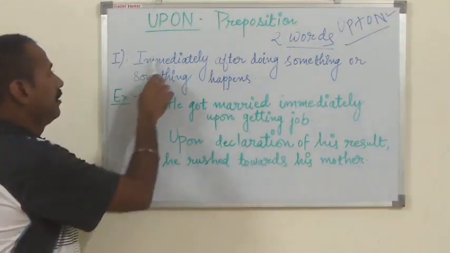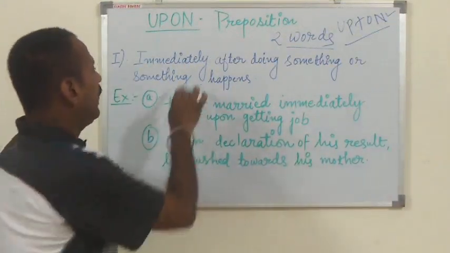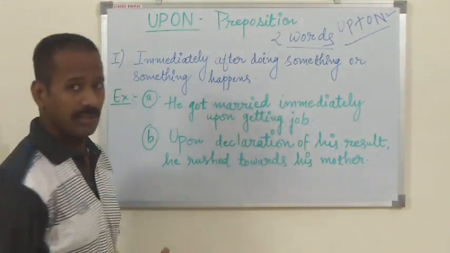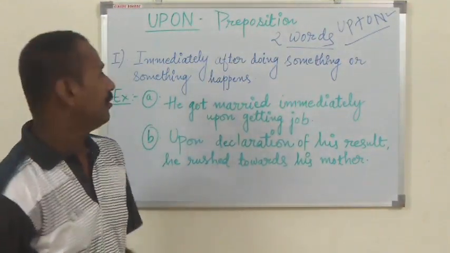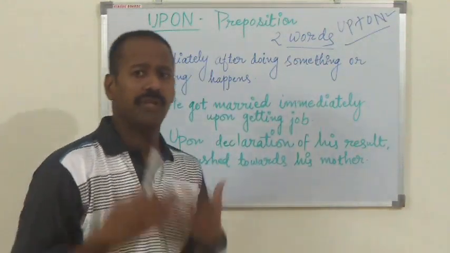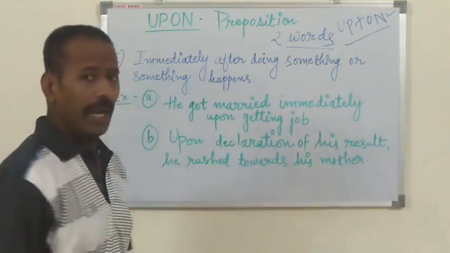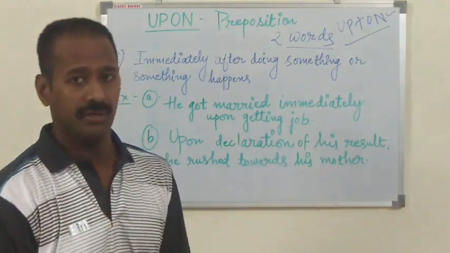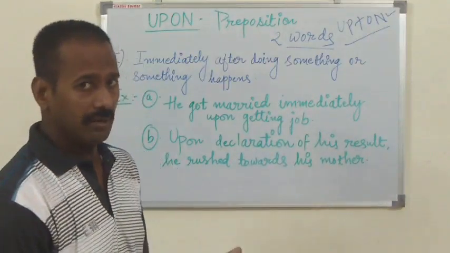So, where is it used? Immediately after doing something, or when something happens immediately after conducting something, and then starting or doing some other work after that, in a continuation manner.